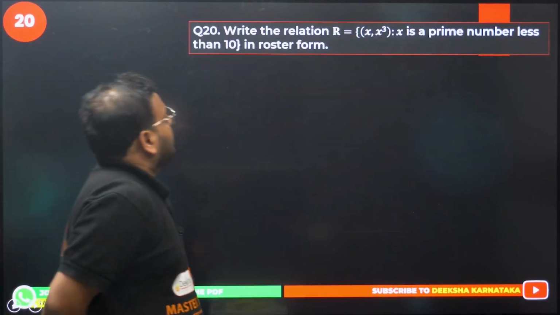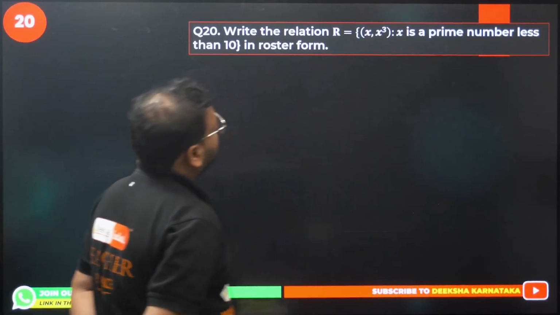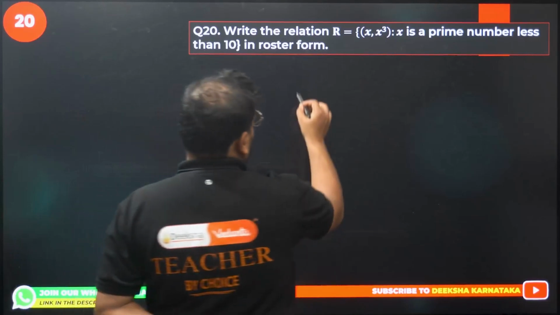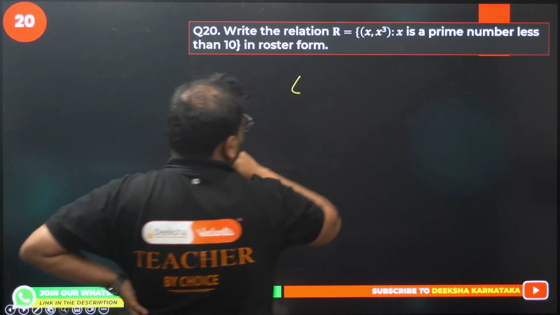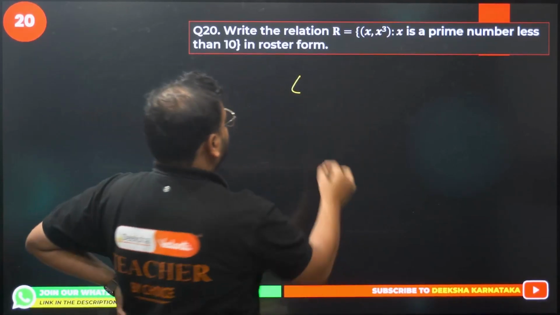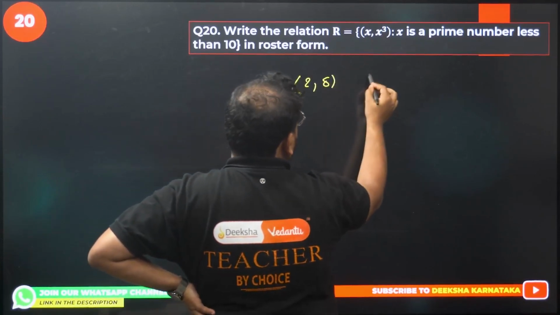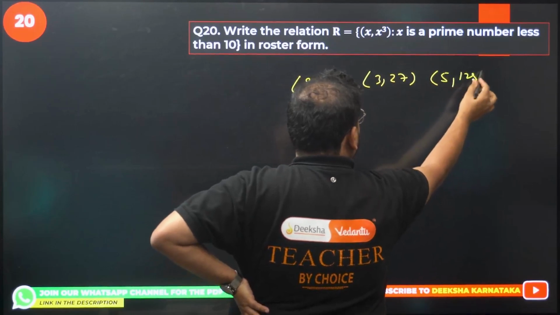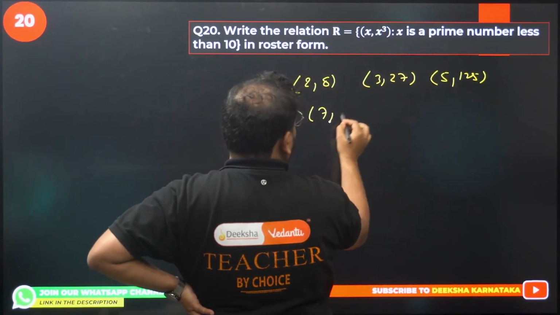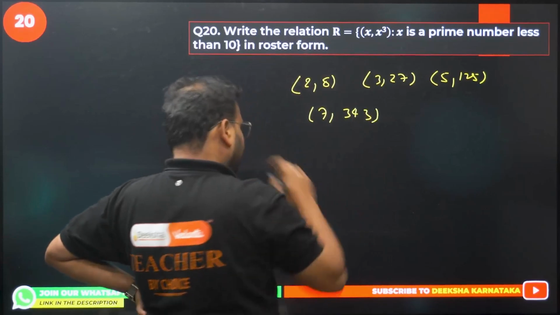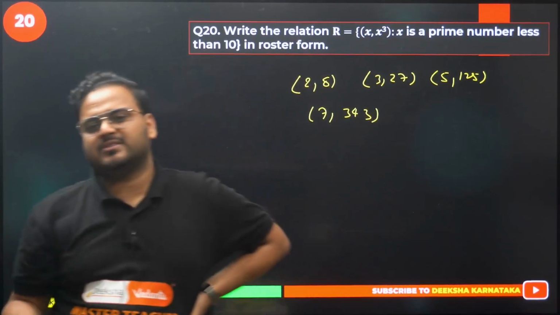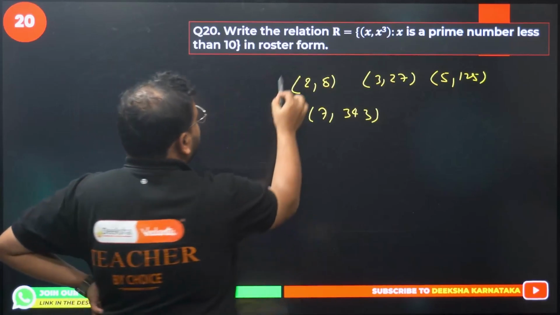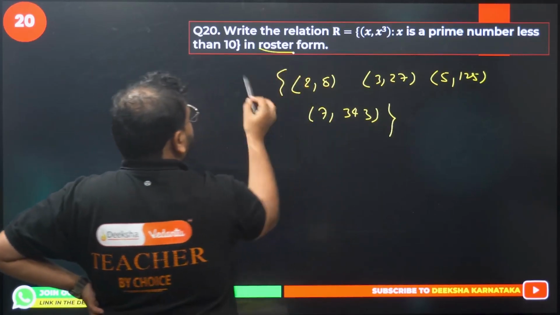20. Write the relation R given as x cube, where x is a prime number less than 10. Prime numbers less than 10. So first will be 2, 8. Next prime is 3, 27. Next will be 5, 125. And next we'll have 7, 343. 7 times 7 is 49, 49 times 7 is 343, right. This is my answer in roster form, the relation R.